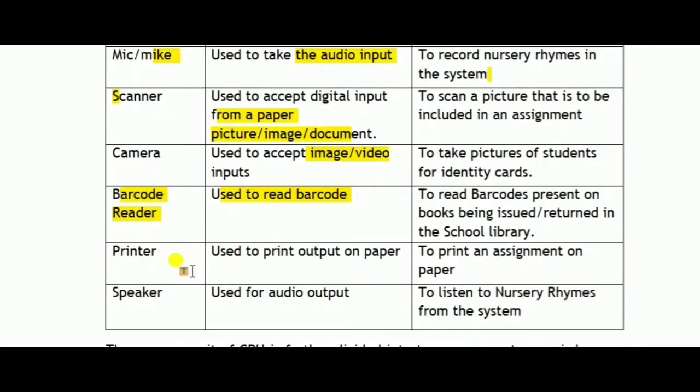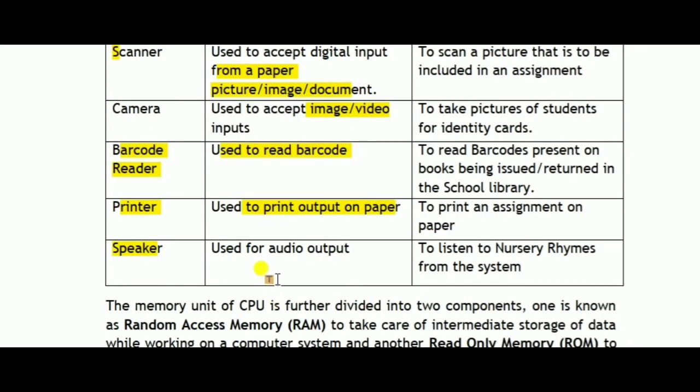The other output device is the printer. It is used to output on paper. There are also audio output devices. When we use audio for output, we use the speaker.